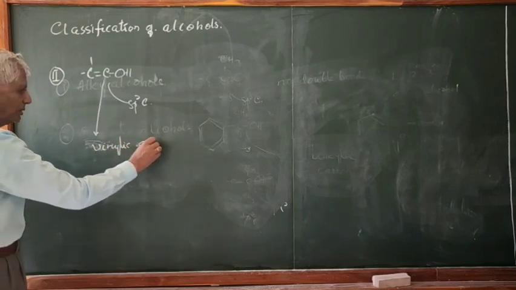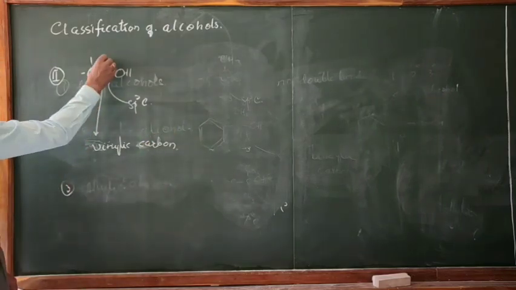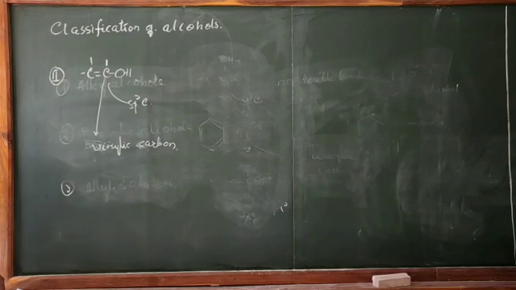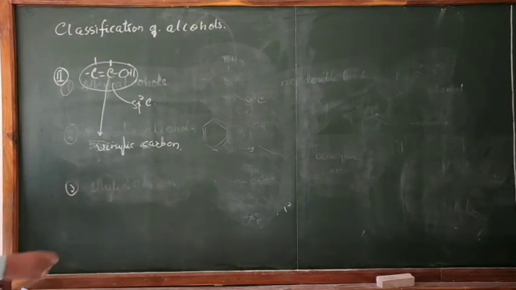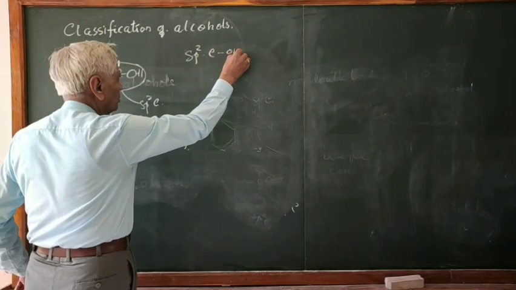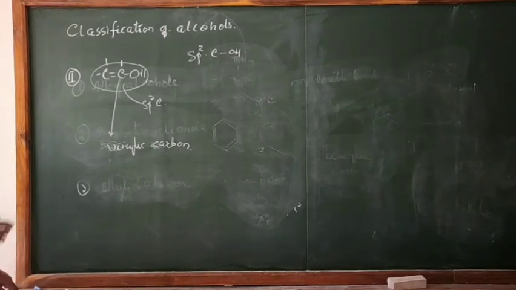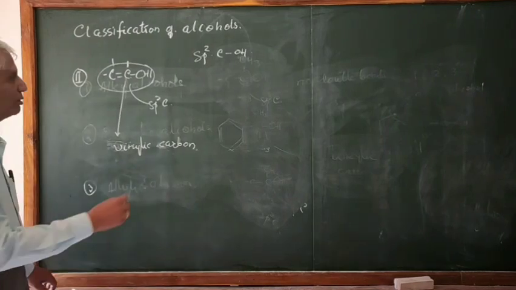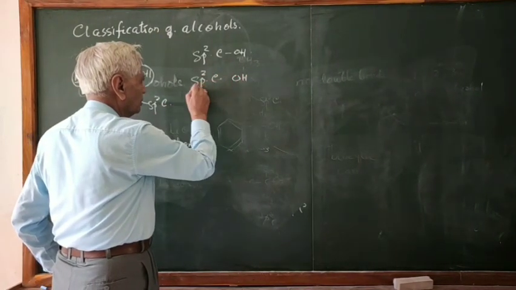Just like benzylic carbon, this is vinylic carbon. So here, this is the structure for alcohols containing sp2 carbon and OH group. This is another class of compound where the OH is connected to sp2 carbon. Such compounds are called alcohols containing sp2 carbon and OH groups.